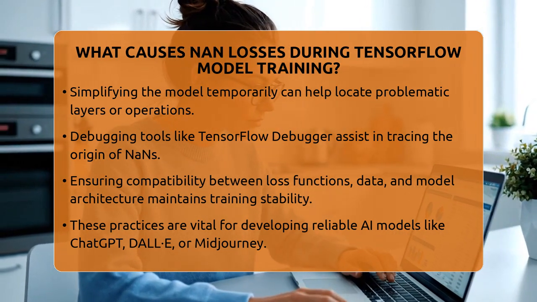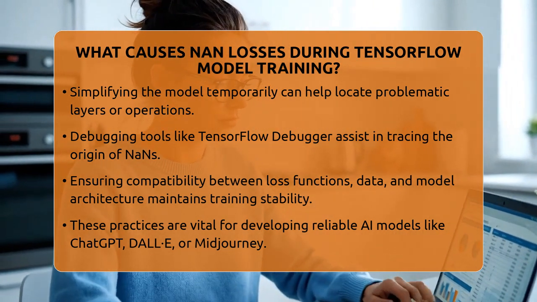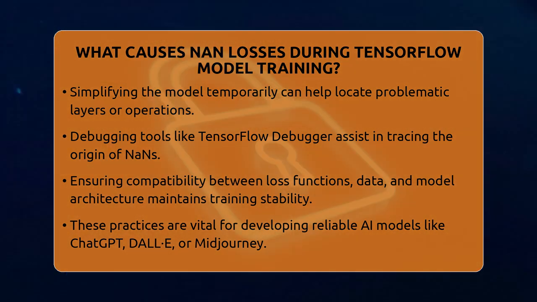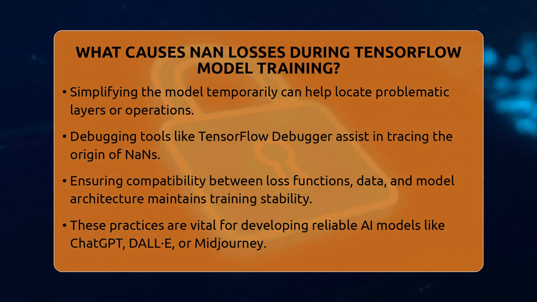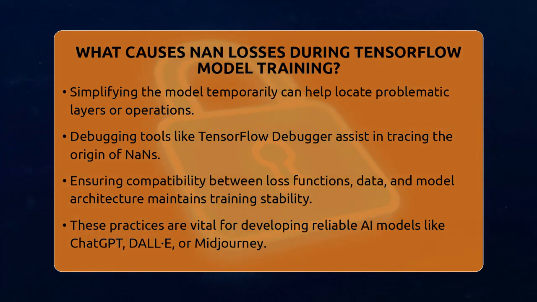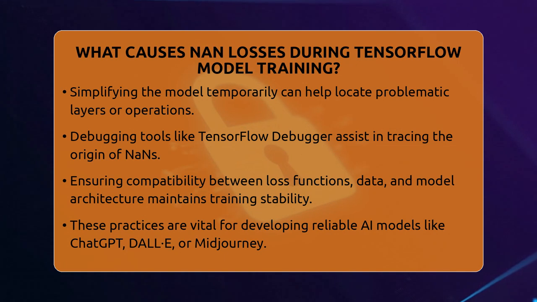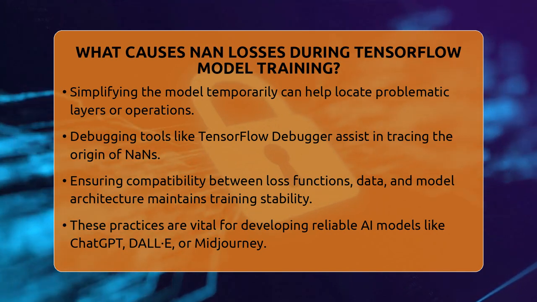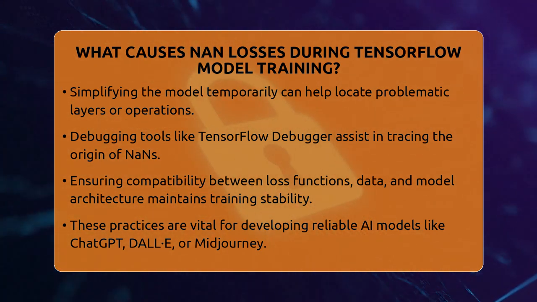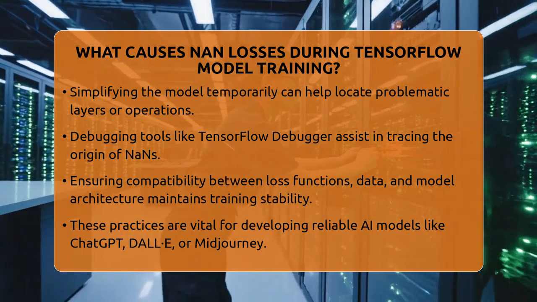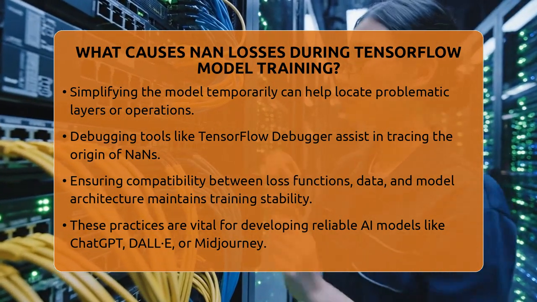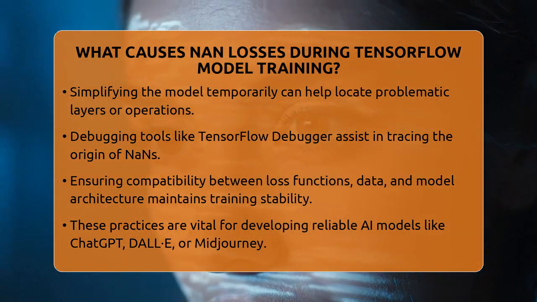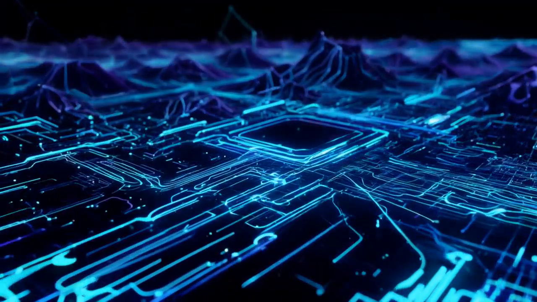Understanding these causes helps keep your training stable and your models learning effectively. This is especially important when developing AI tools like ChatGPT, DALL-E, or Midjourney, where reliable training makes a difference. Many productivity plugins include diagnostics to catch these issues early, making your development process smoother. By systematically addressing these causes, you can keep your TensorFlow models on track and avoid frustrating NaN losses.